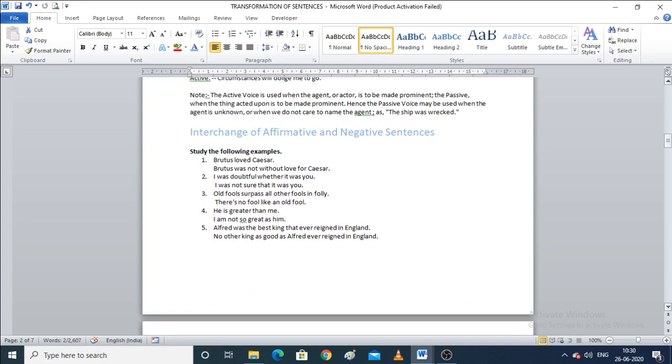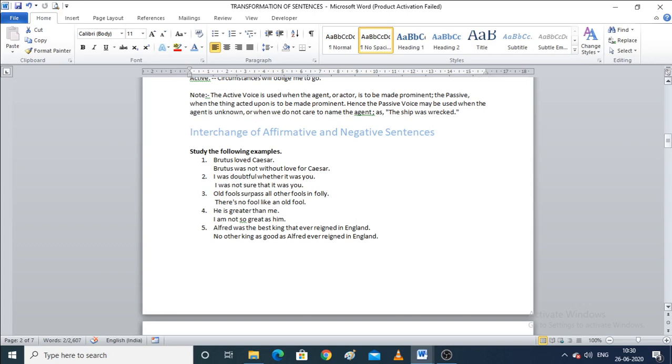Now, affirmative sentences are words, phrases or sentences that express the validity or truth of a basic assertion, or you can say a statement made by somebody, right?